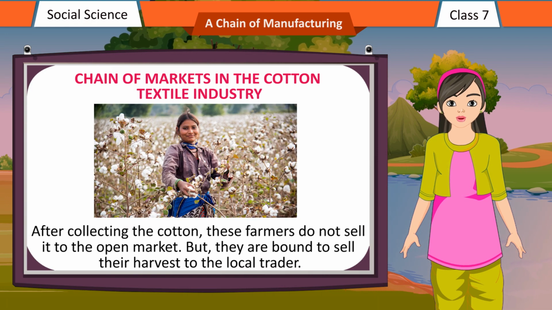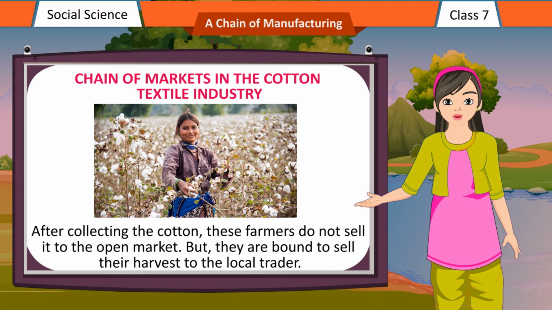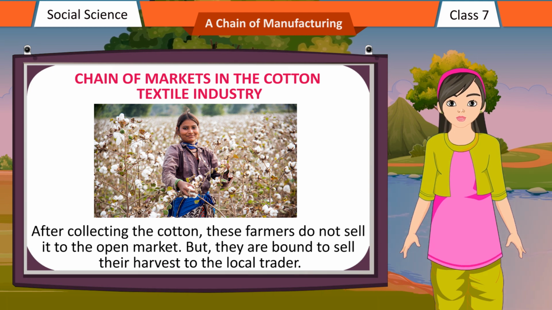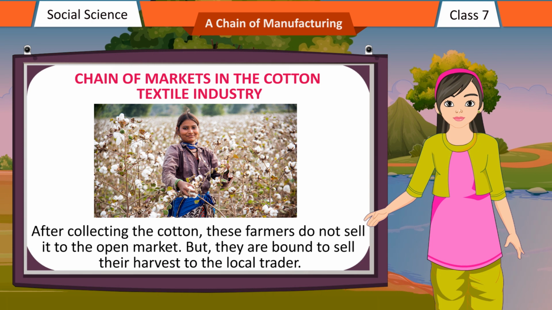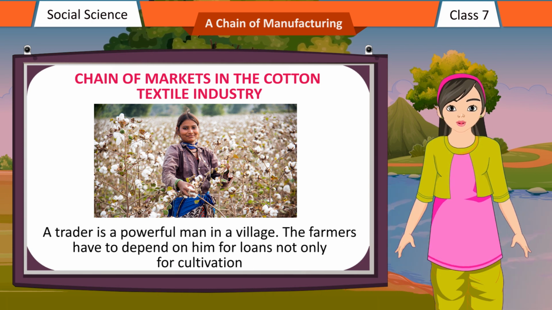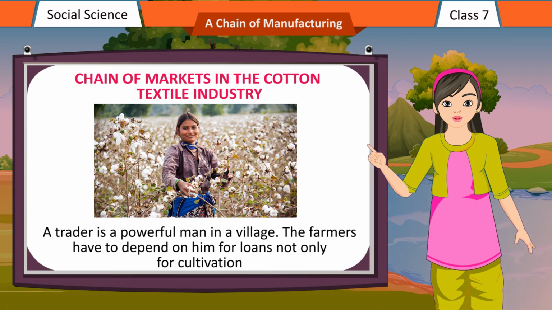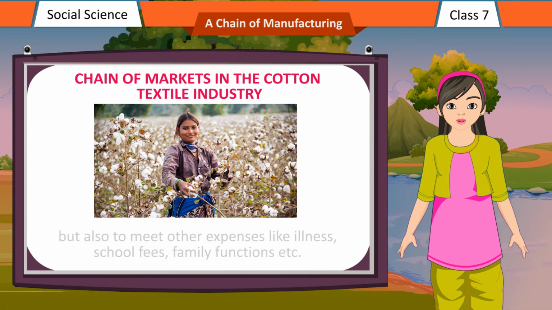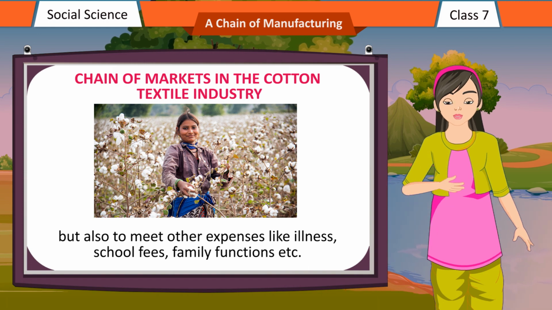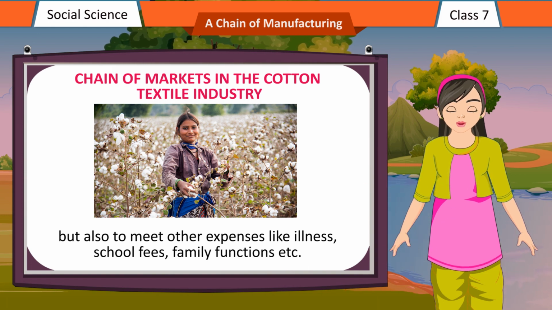After collecting the cotton, these farmers do not sell it in the open market, but they are bound to sell their harvest to the local trader. A trader is a powerful man in a village. The farmers have to depend on him for loans not only for cultivation but also to meet other expenses like illness, school fees, family functions, etc.